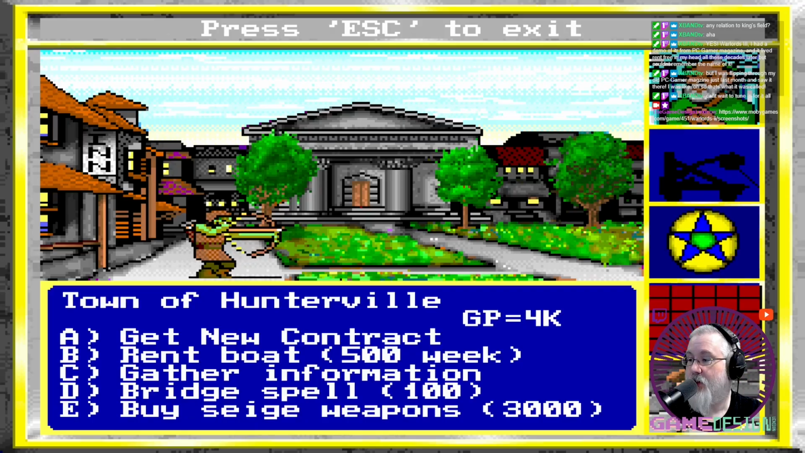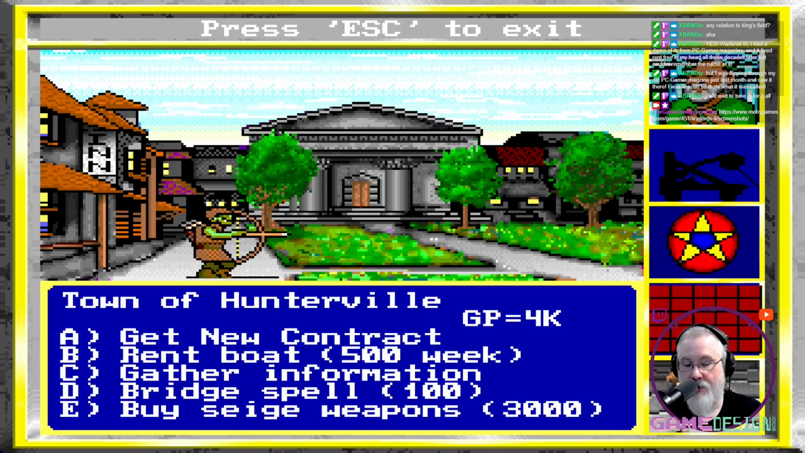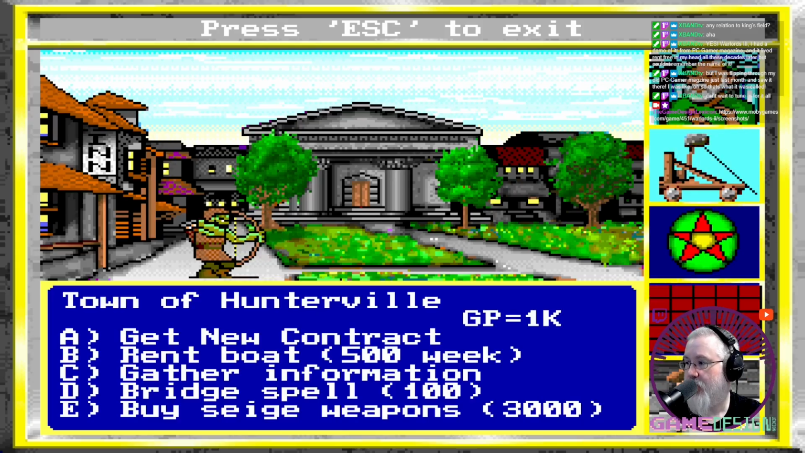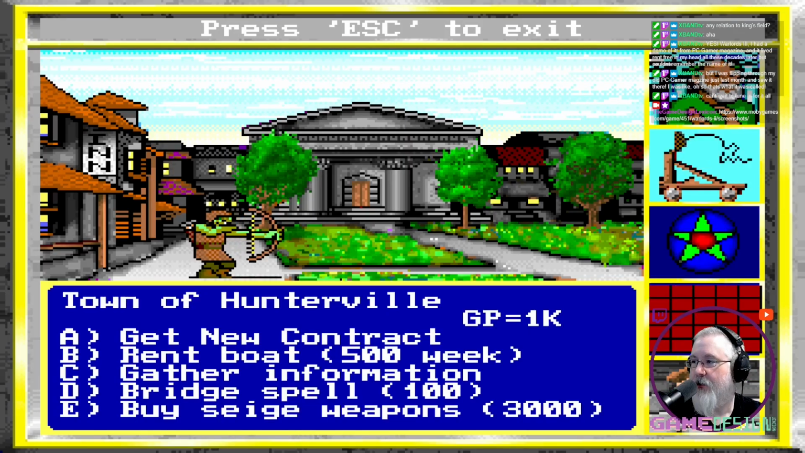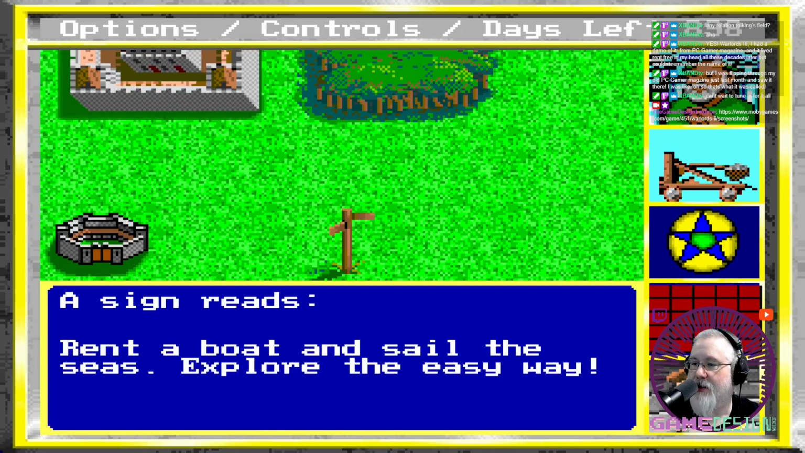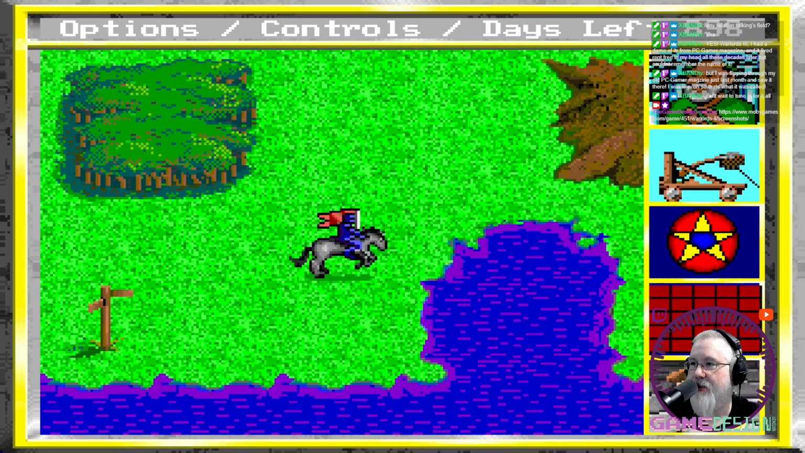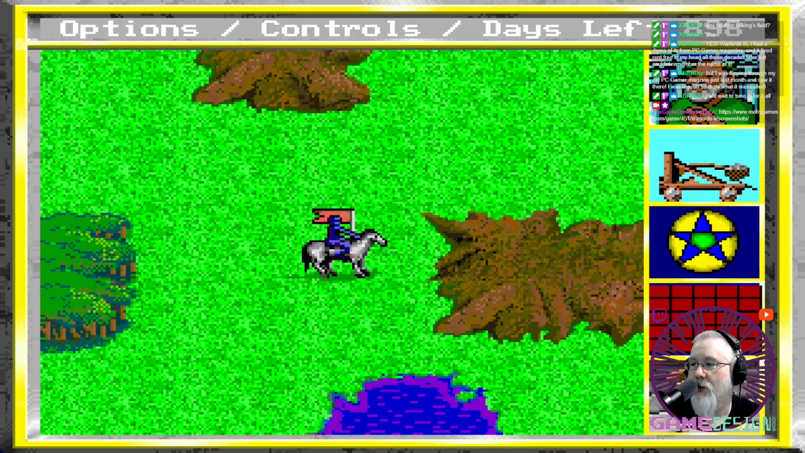I can also buy a bridge spell or siege weapons. Do I have enough for siege weapons? Because I might go ahead and do that. I did. So now I have siege weapons. So now I can siege a castle, which is awesome. You'll notice that I also have the animations on the right hand of my screen are filling out, right? So let's get going. The sign reads, rent a boat and sail the seas, explore the easy way. We are going to pass on that right now. I don't really want to spend the money.